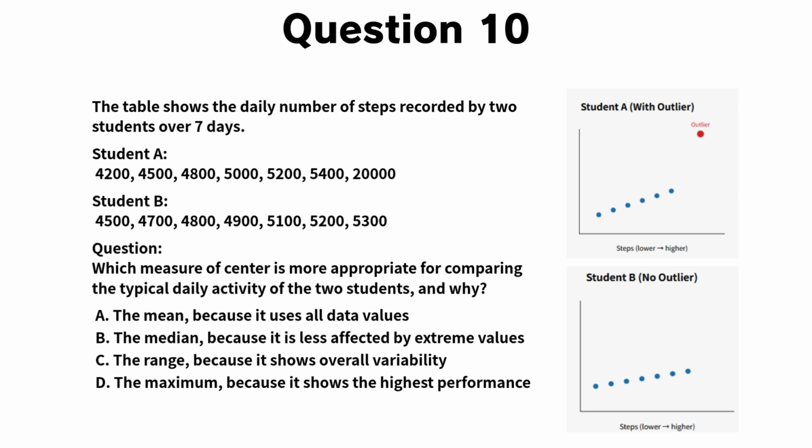Now, let's move on to question 10. The table shows the daily number of steps recorded by two students over 7 days. Student A's data includes 1 day with a very large number of steps, while Student B's data does not include any extreme values. The question asks which measure of center is more appropriate for comparing the typical daily activity of the two students, and why.